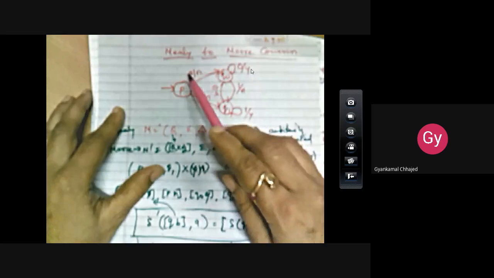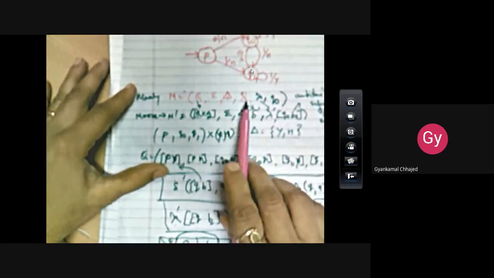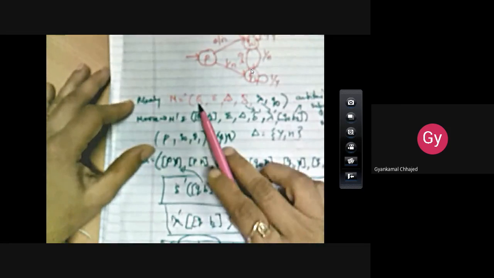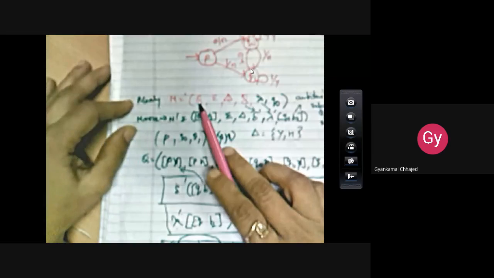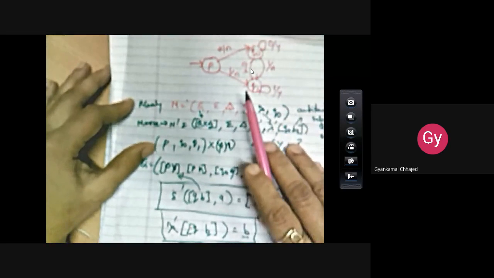Now is it really a Mealy machine? Yes, since on the transitions you can find two pieces of information, input and output. In this Mealy machine, what are our tuple values? Our tuple values are Q, input alphabet, delta, lambda, Q0, where our Q is P, Q0, Q1, for example.